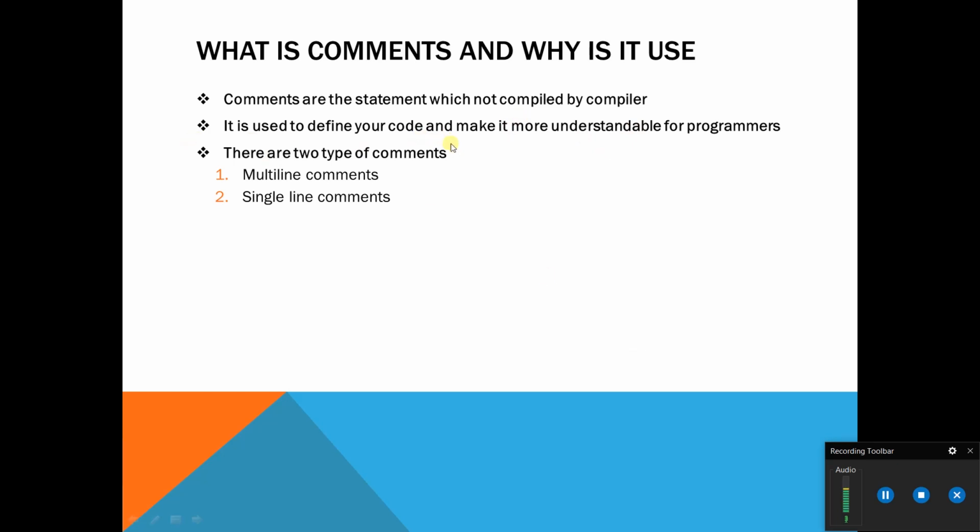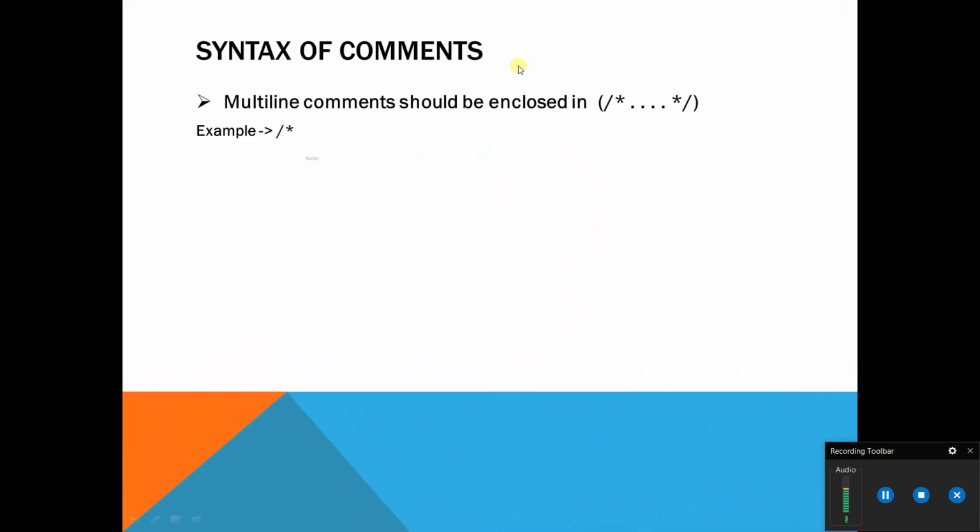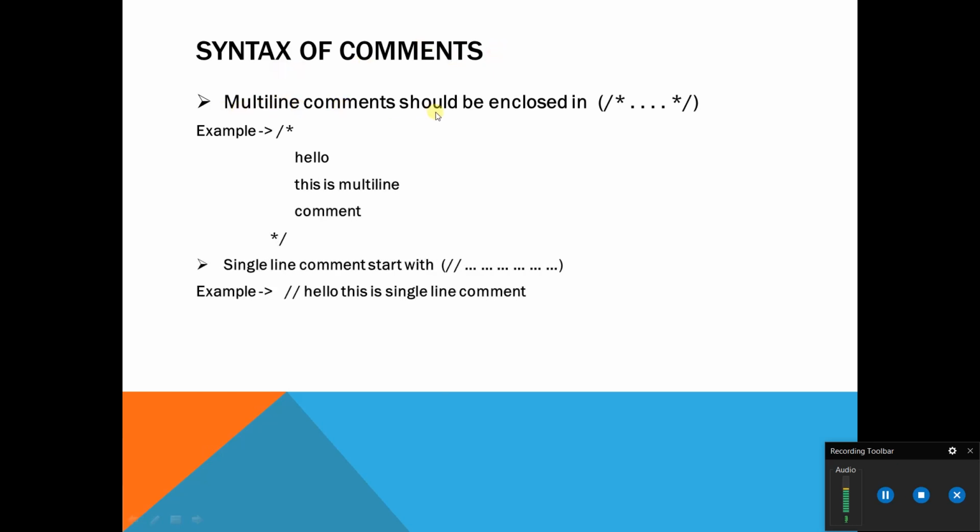So there are two types of comments. First is multi-line comment and second is single line comment. So let's take a look at the syntax of comments. First is multi-line comment. A multi-line comment starts with forward slash and star and ends with star and then forward slash. So you can write your multi-line comments within these symbols.